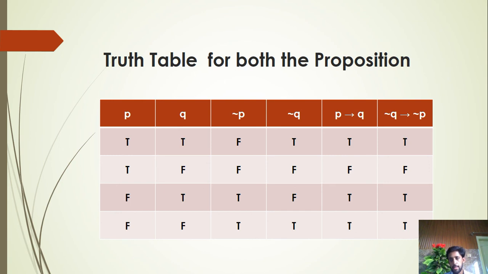Q implies P: Q is false and this is true, so it is true. In the second sentence, Q is false and P is false, so it is a false statement. And both are true, so it will be a true statement.